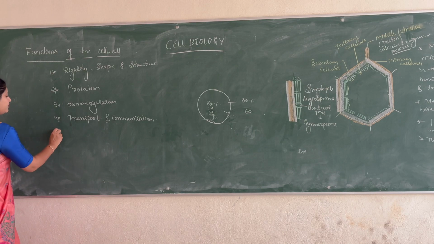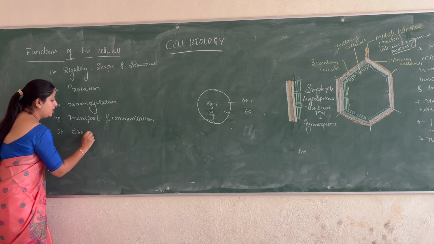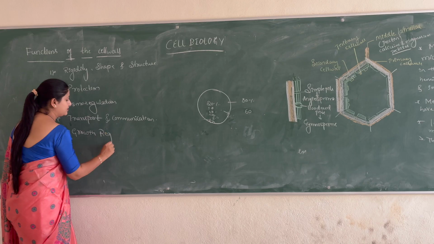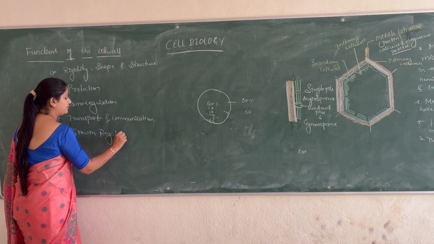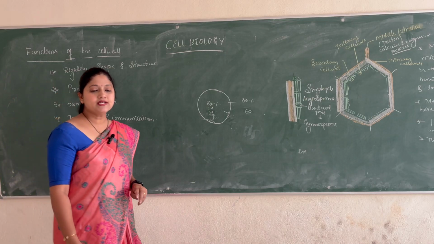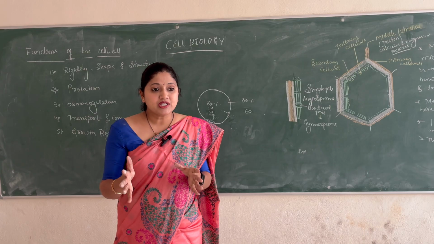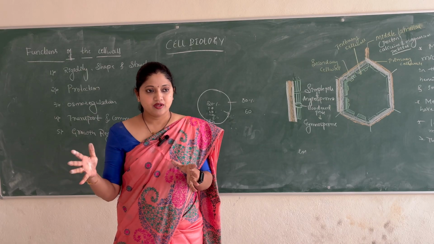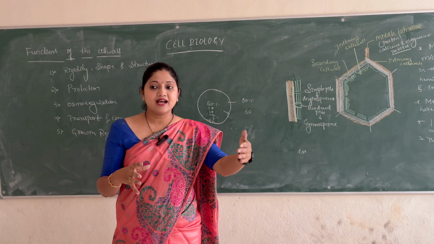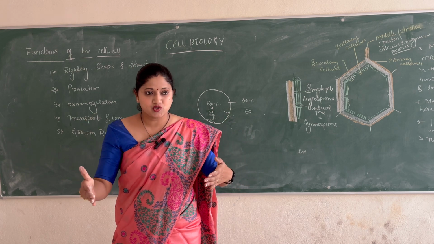Okay, then one more, growth regulation. Growth regulation is, see, like how much a cell should enlarge, in what direction the cell has to enlarge or extend, what shape it has to take.